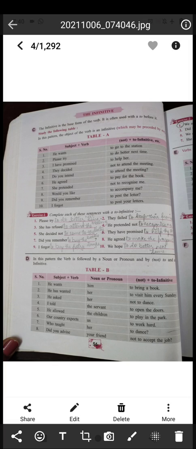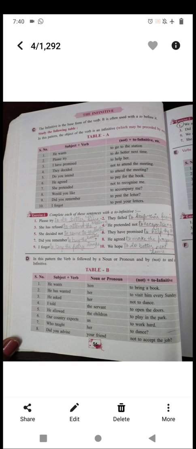Okay, here we will see table number A. Before that, we'll see the infinitive is the base form of the verb, as I have told you just now, and it is often used with a to before it. Here in table A pattern, we will see there is subject plus verb, plus not, it is up to you, because it may be preceded by not, plus to infinitive. First exercise, complete each of these sentences with a to infinitive.